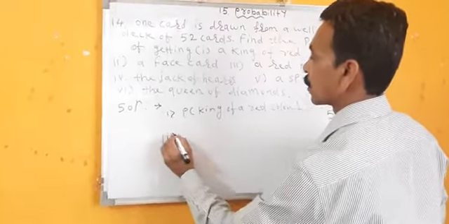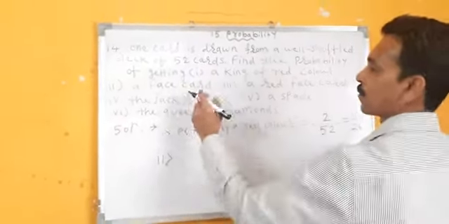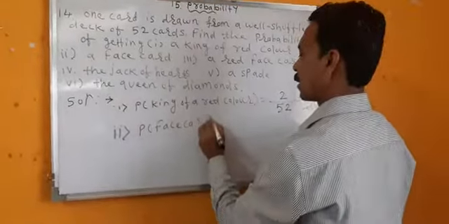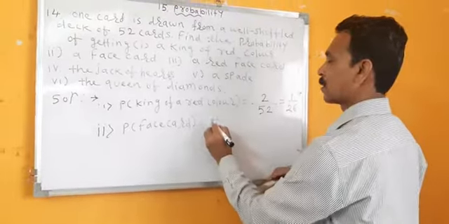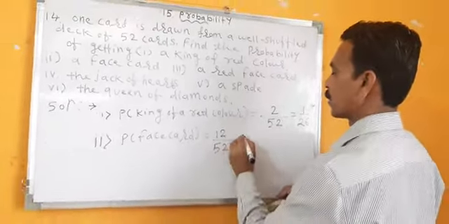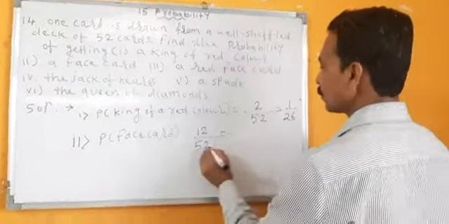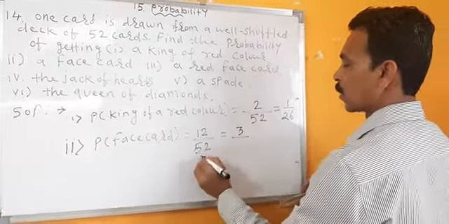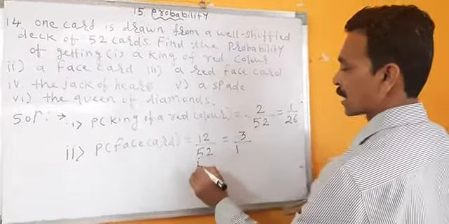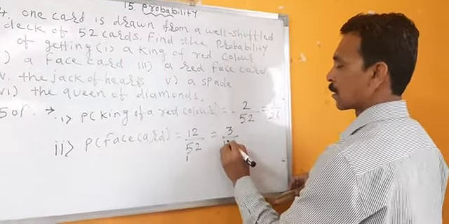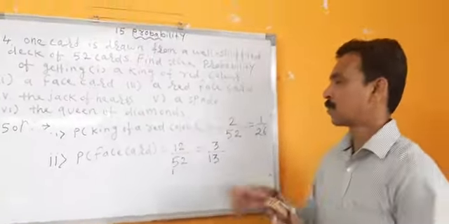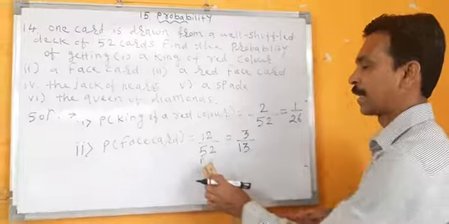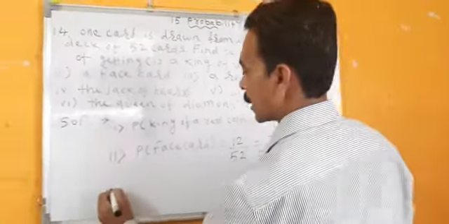Second part. What is the second part? Probability of a face card. How many face cards are there? 12 upon 52. Reduce it. 4 3s are 12, and 4 13s are 52. So it is 3 upon 13.